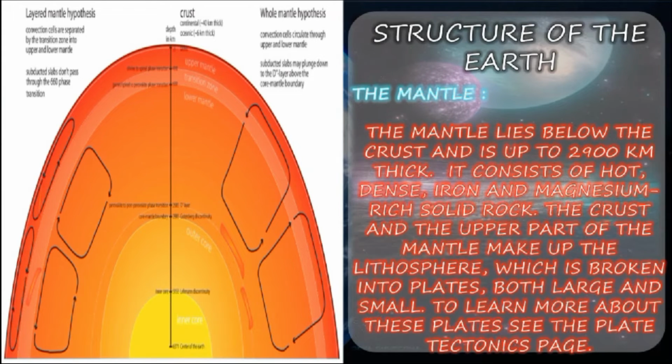It consists of hot, dense, iron and magnesium-rich solid rock. The crust and the upper part of the mantle make up the lithosphere, which is broken into plates, both large and small. To learn more about these plates, see the plate tectonics page.